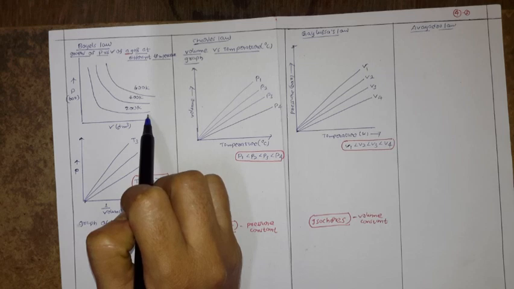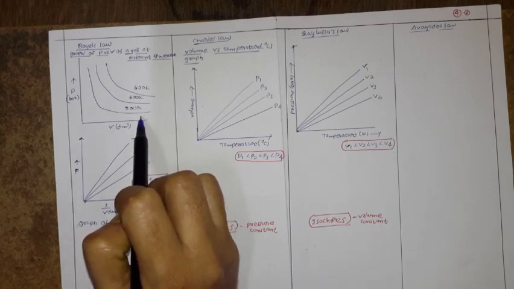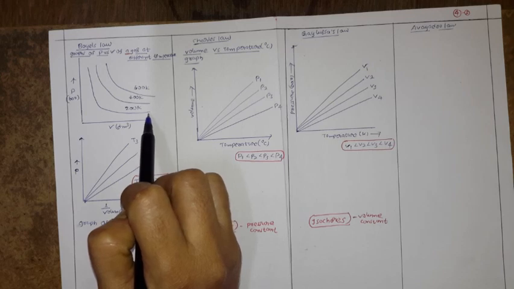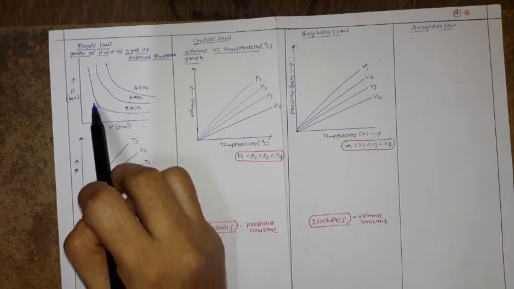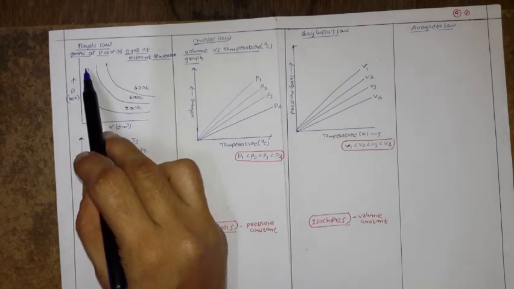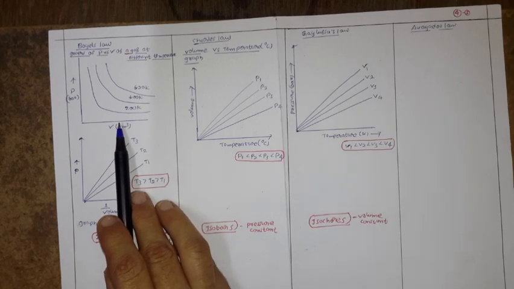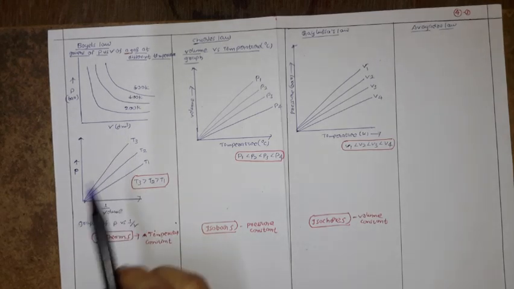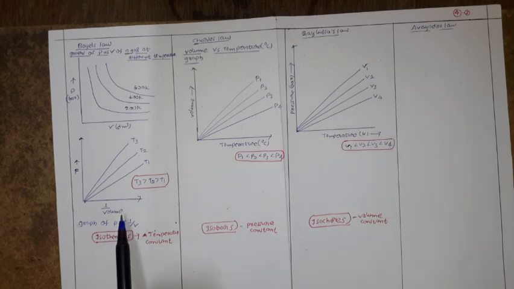Is it an inverse relation? If you move the other way, slowly the V value decreases, but the P value increases. This indicates the pattern of Boyle's law.